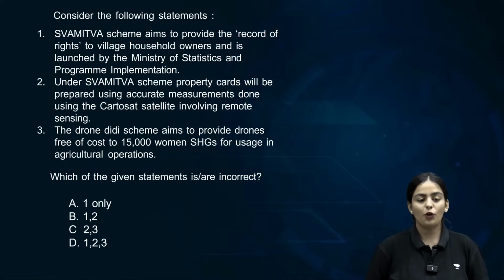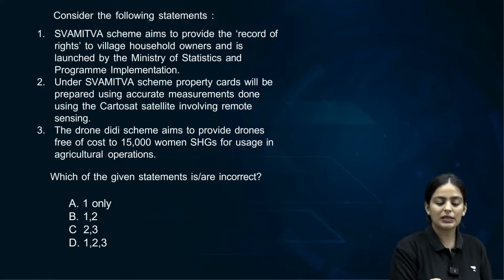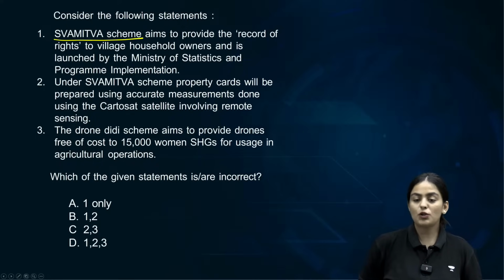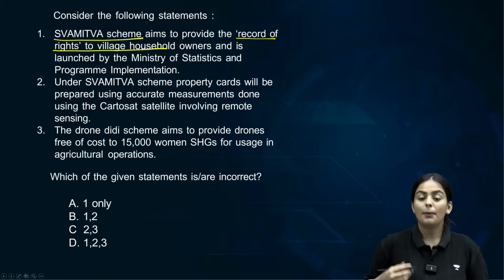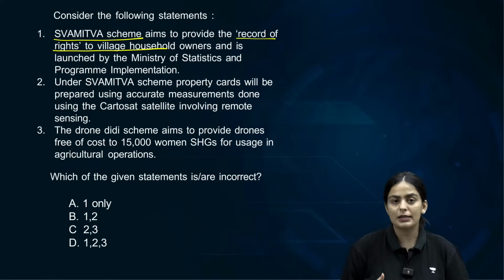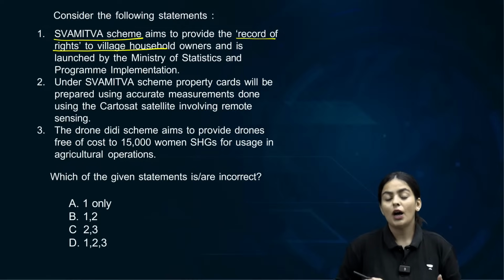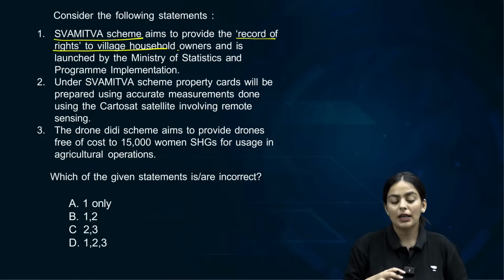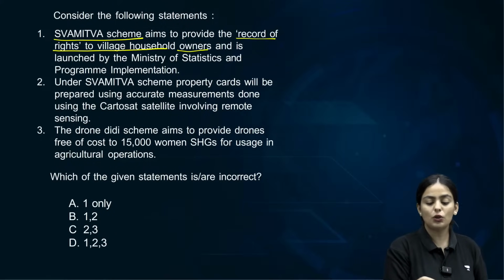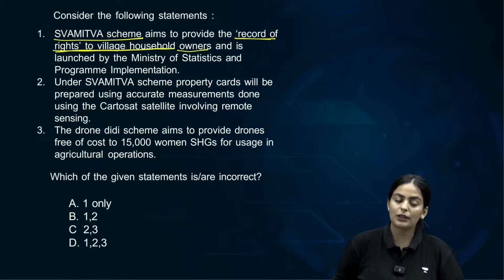All right. Consider the following statements. Swamitva scheme. The Swamitva scheme aims to provide the record of rights to village households. Basically to provide property cards so that village disputes or property related disputes can be minimized. A lot of village household owners are given proper property cards in order for them to avail a lot of benefits. So Swamitva Yojana is to provide the record of rights to village household owners. That is correct, the objective.